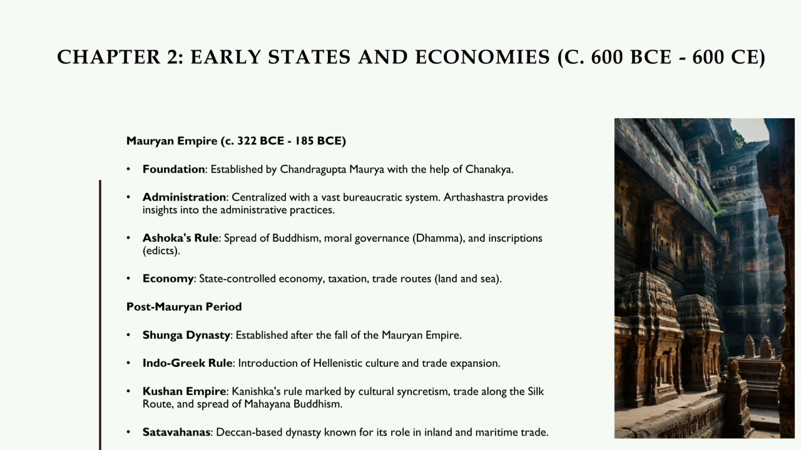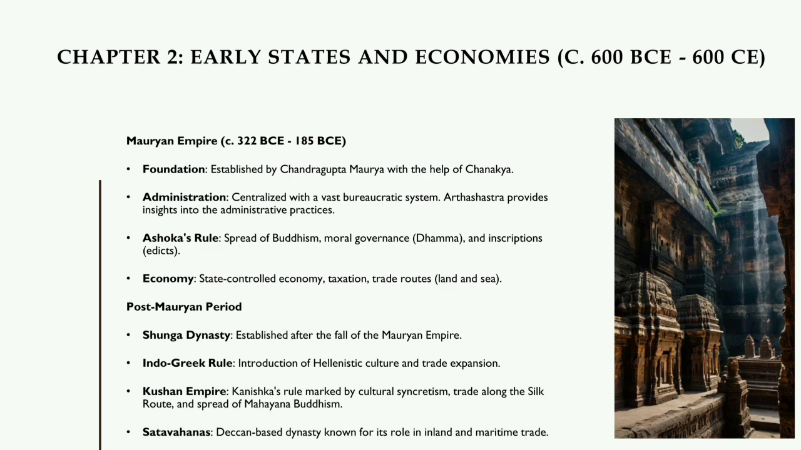Mauryan Empire, 322 BCE to 185 BCE. Foundation established by Chandragupta Maurya with the help of Chanakya. Administration: centralized, with a vast bureaucratic system. Arthashastra provides insights into the administrative practices. Ashoka's rule: spread of Buddhism, moral governance, Dhamma and inscriptions, edicts. Economy: state-controlled economy, taxation, trade routes, land and sea.